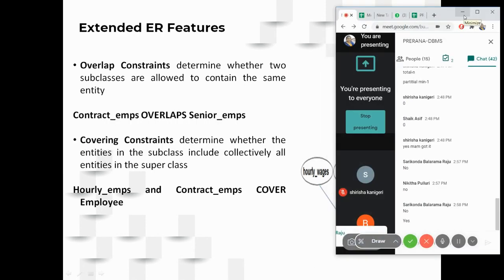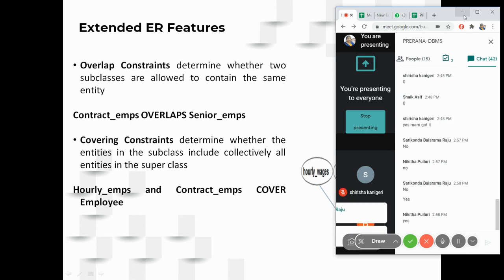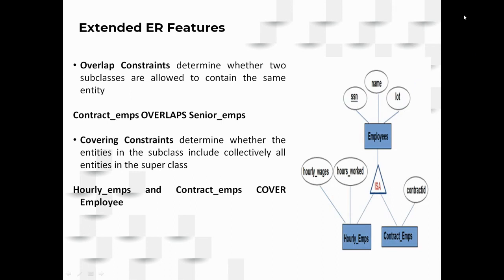Yes or no? Yes. Right. So here what you have observed, when there are different subclasses, different hierarchies from the same superclass, the two subclasses can have an overlap. If you can have such overlap, you will be representing that like this.